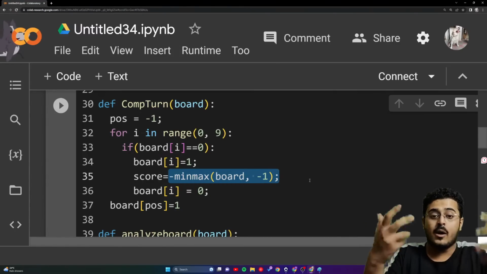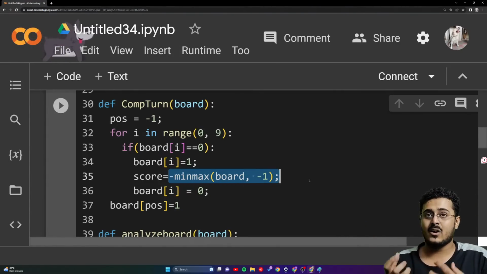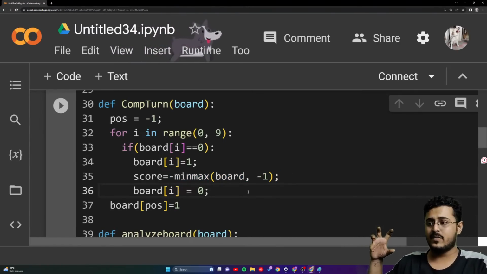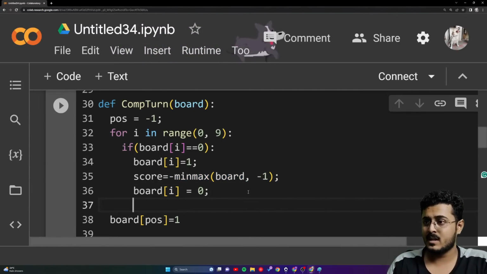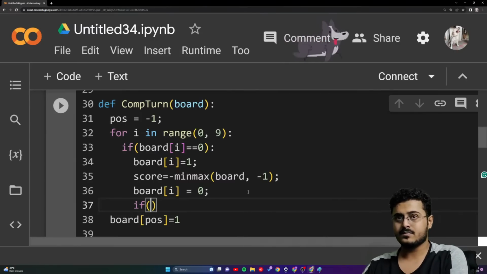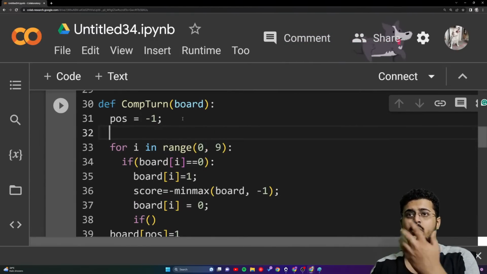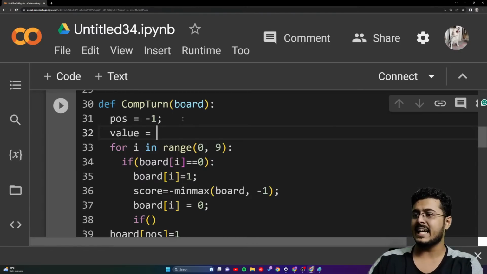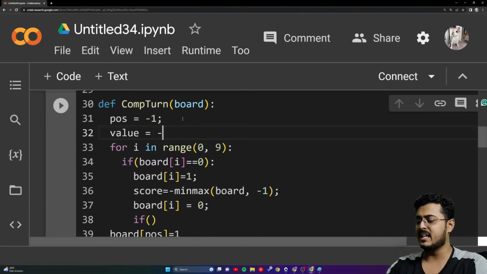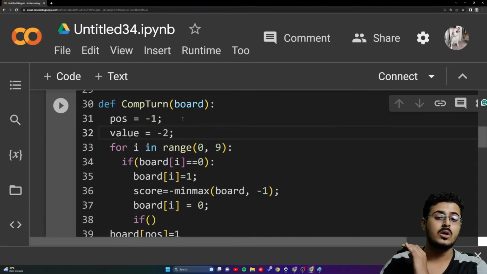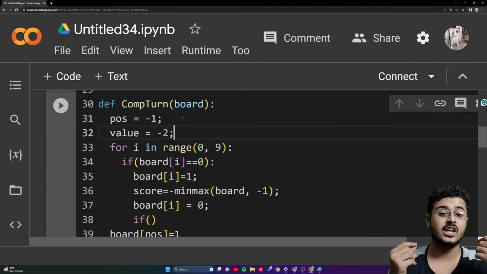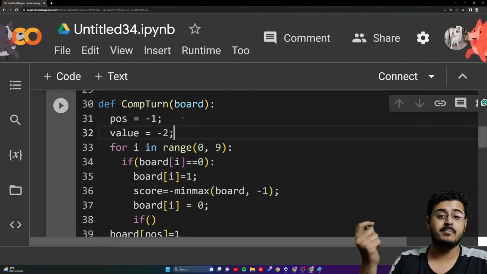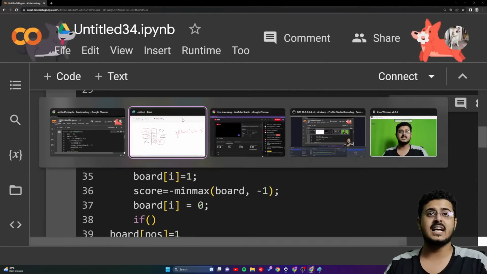First, we need to understand how the computer is thinking about things. So we are going to remove that O from right over there, and then we are going to compare. We are going to declare another value outside the for loop, called value, and we are going to declare it as -2, guys. The reason for that is because this is just a 2-player game in which the numbers that are going to be propagated further are either going to be -1, 1 or 0. Please try to understand this, guys.